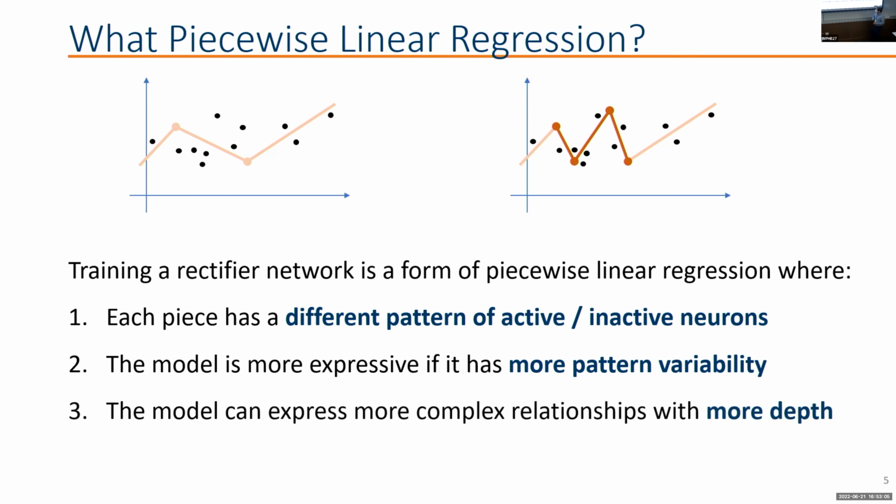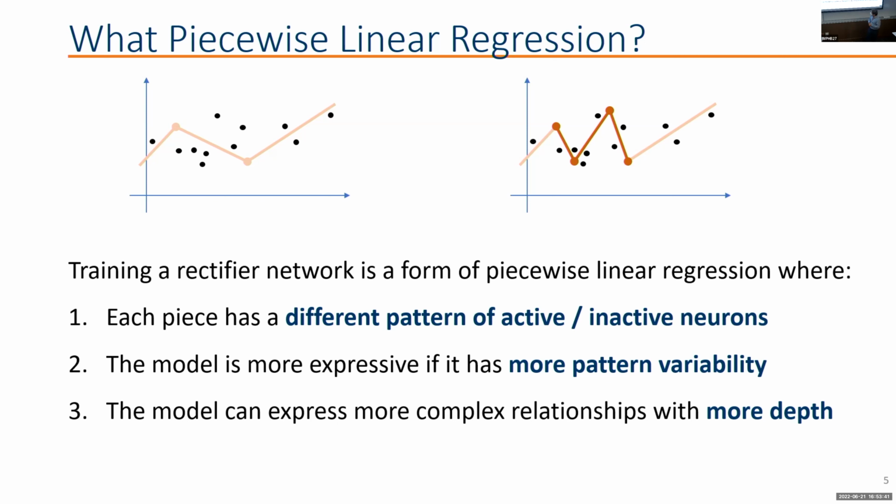Another thing that's important to mention here is that we can express more complex relationships if we have more depth. If you have a neural network with an input of size n, you need a depth of at least log n plus 1 to have every possible function being represented for that particular number of neurons. Now, just tapping back to John's talk earlier today, there's basically a combinatorial structure in the neural network here. There are some things that we learn about this combinatorial structure in terms of how many pieces this function can have. The number of these linear regions can grow exponentially.